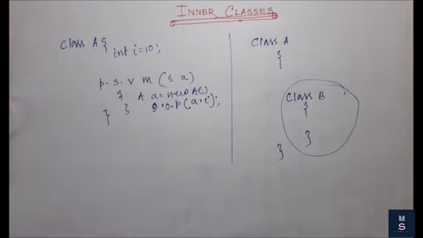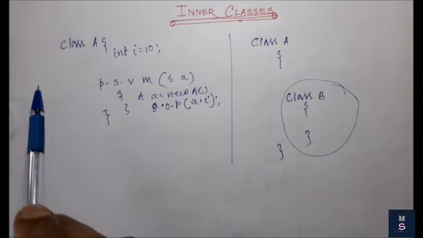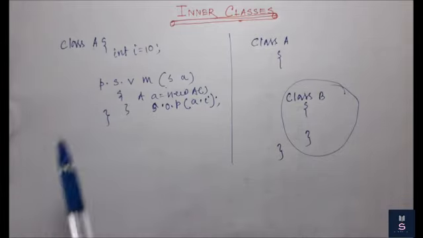Now the next question, obviously, why do we need an inner class? Why do we not go for a separate class? Because so far we have done so many examples where we have declared public static void main, or we have used inheritance, class A, class B, class C which extends class A. So in this way we have declared, but why can we declare a class within a class? So first look at the scenario.